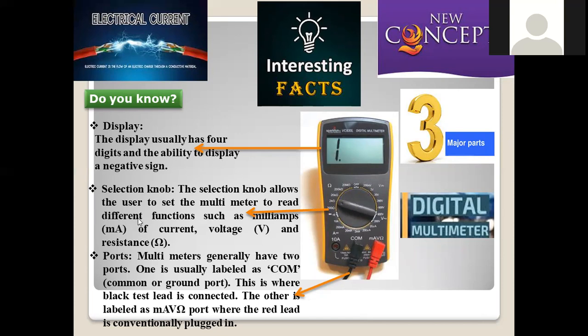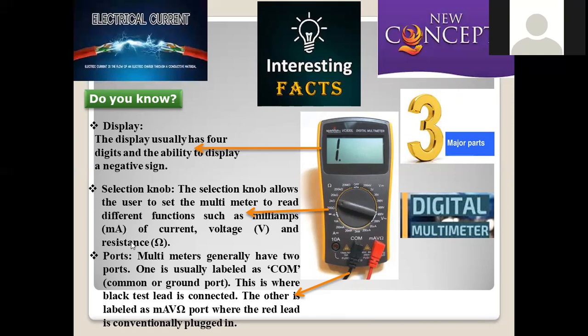And next is the selection knob. Here the range of resistance, the range of conductivity, the range of voltage, whatever you want to measure, will be selected using the selection knob. The selection knob allows the user to set the multimeter to read different functions like milliamperes.